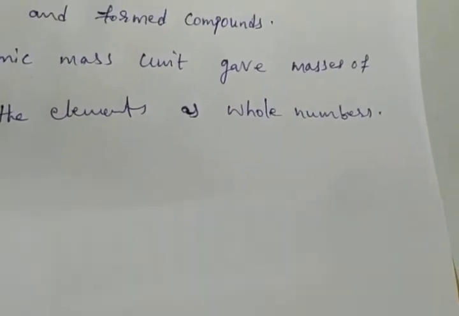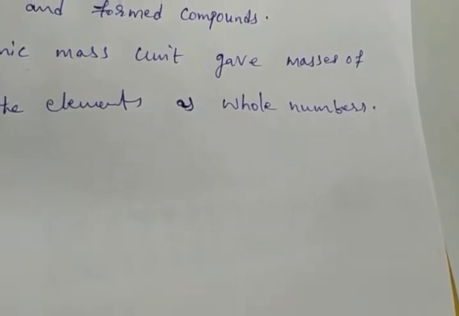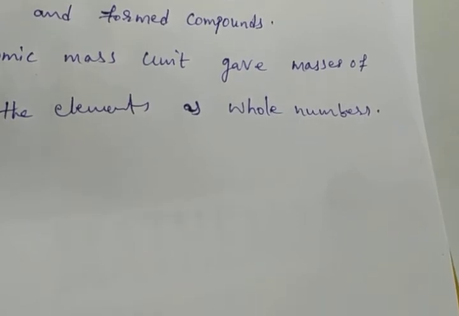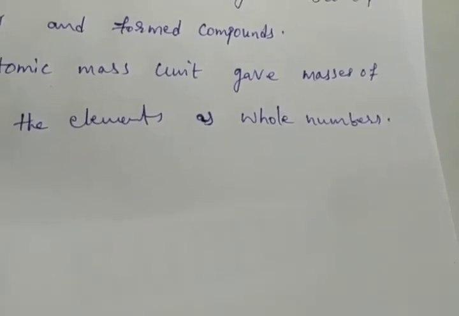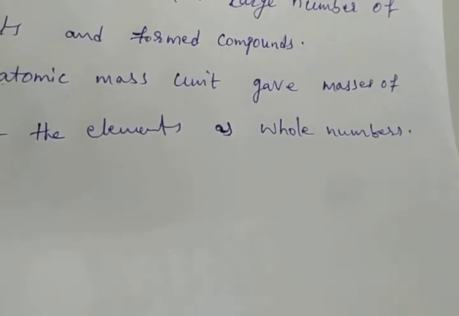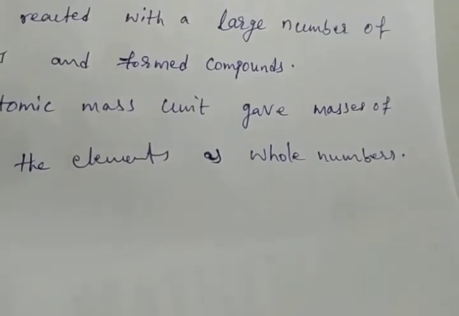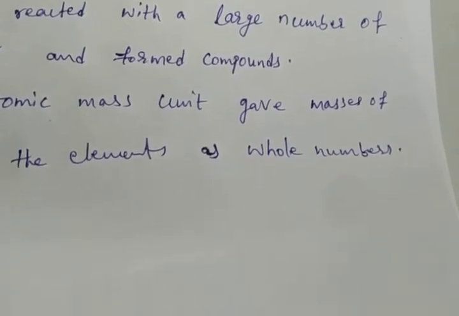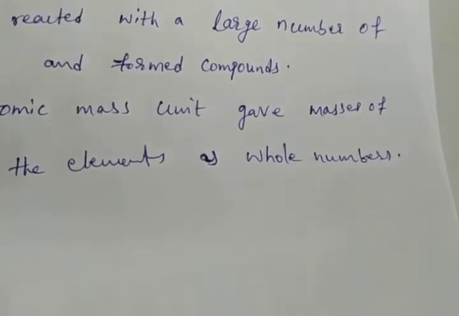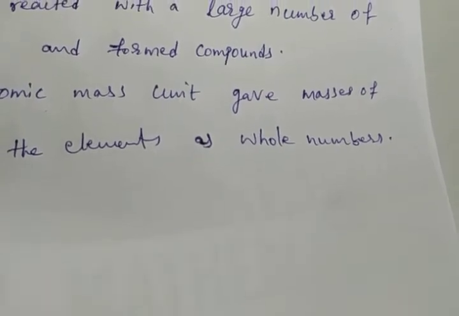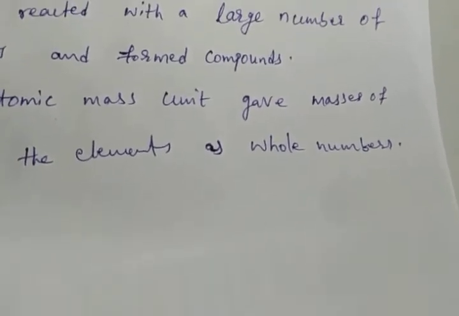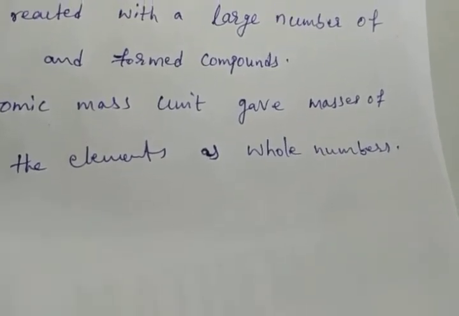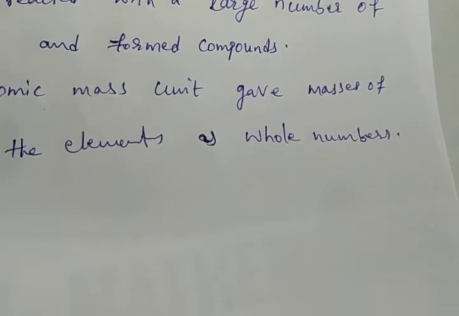However, in 1961, for a universally accepted atomic mass unit, the carbon-12 isotope was chosen as the standard reference for measuring atomic masses. One atomic mass unit is a mass unit equal to exactly 1/12 of the mass of one atom of carbon-12.